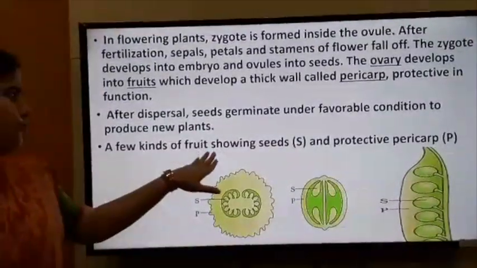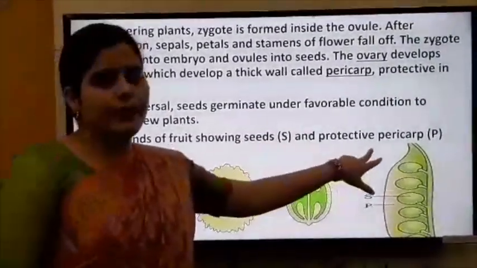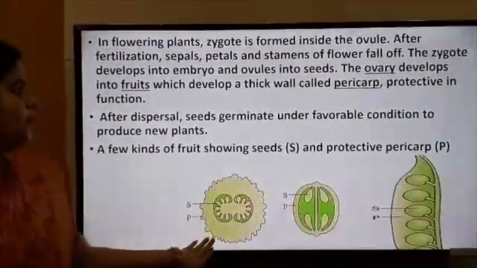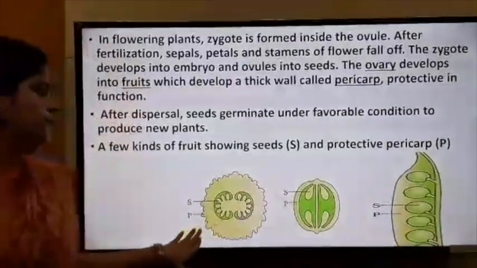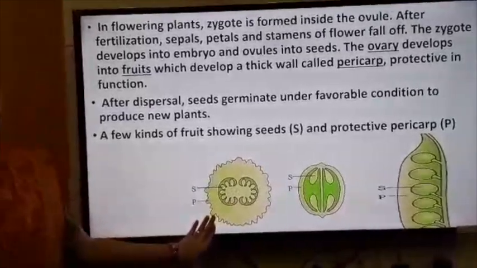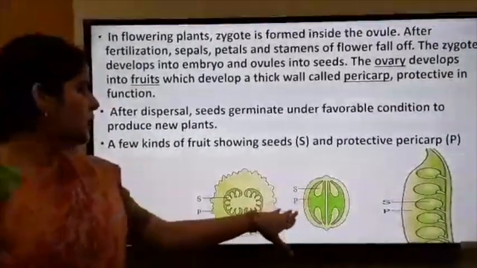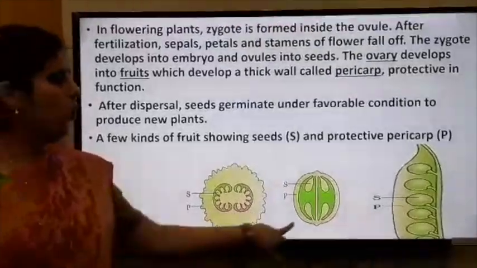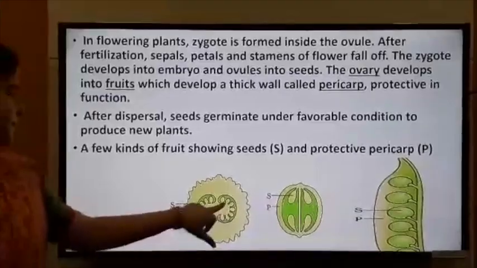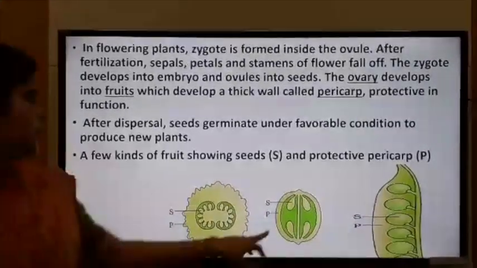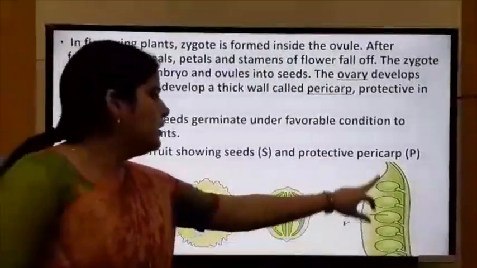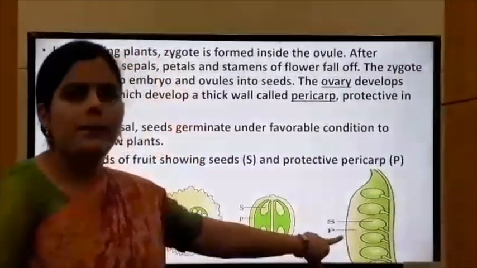Here are a few kinds of fruits showing seeds and the protective pericarp. As you see in the figure, in these fruits you can see the seeds and the pericarp. The pericarp is a protective layer. In this fruit, these are the seeds and this is the pericarp. In the case of pea, these are the seeds and this is the pericarp.